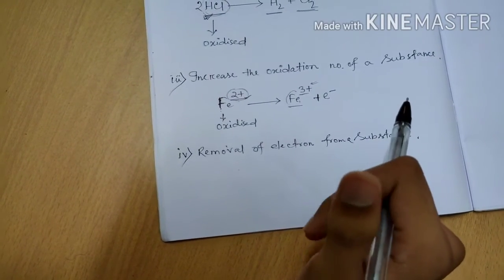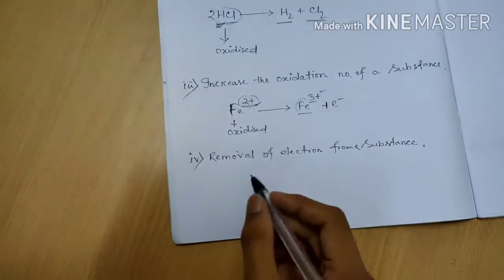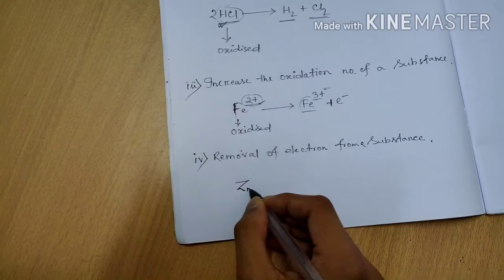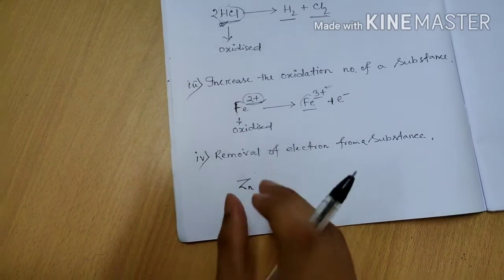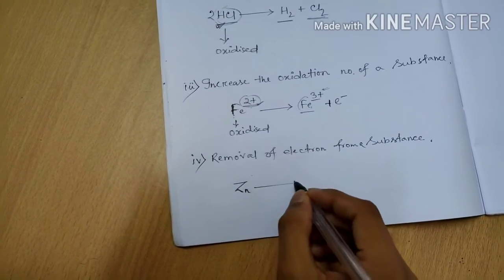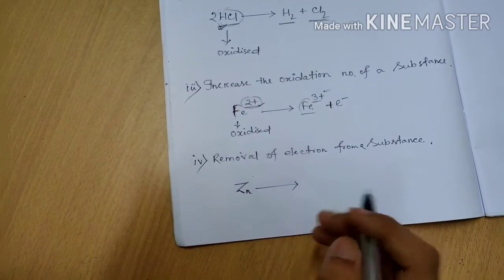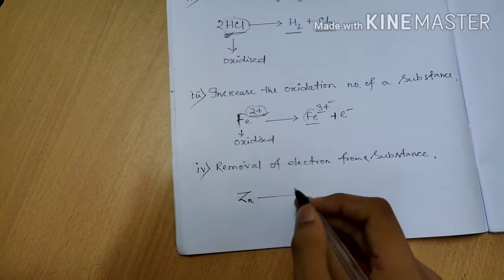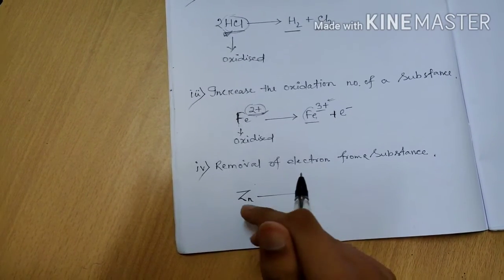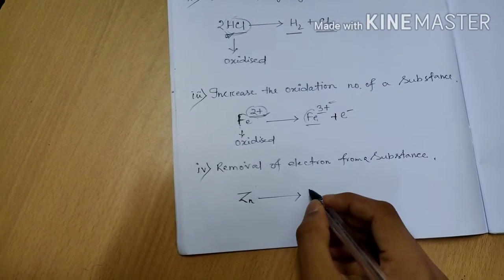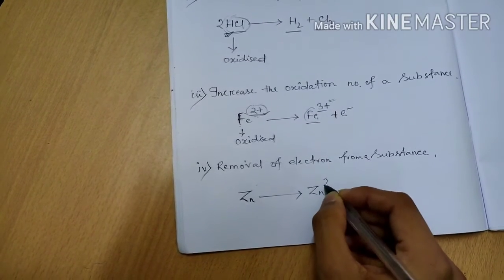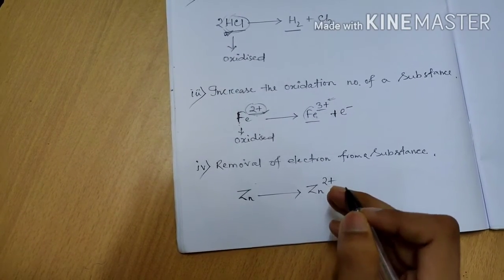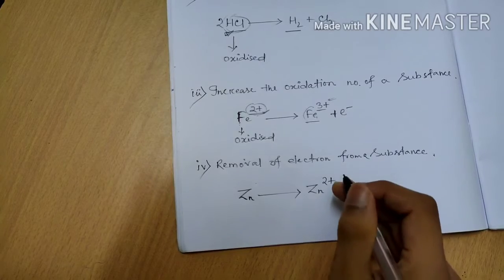So if we take zinc, that is zinc metal, and if we apply ionization energy to this zinc metal, then this zinc will lose 2 electrons. That is, if zinc loses 2 electrons, that zinc will acquire plus 2 charge. That is, if 2 electrons are lost, then the charge will be plus 2.